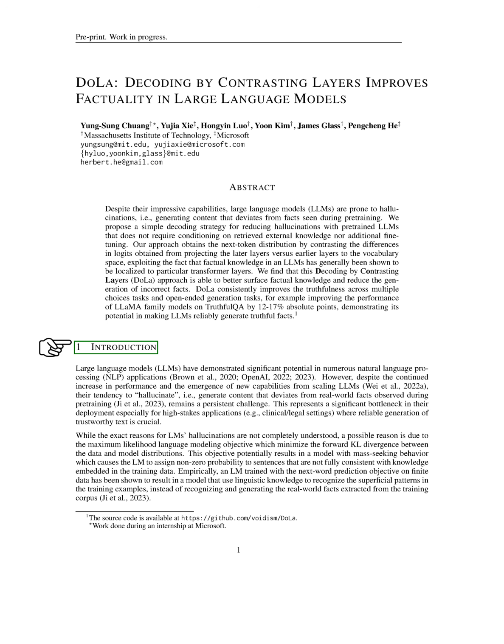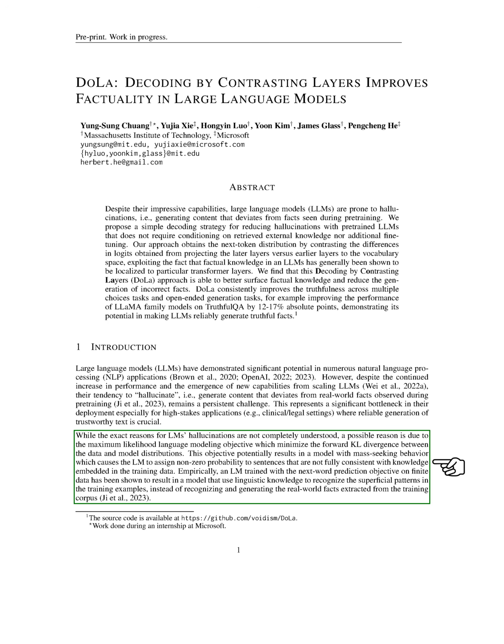Section 1 Introduction. Let's dive into the world of large language models, LLMs, which have shown great promise in various natural language processing, NLP, applications. However, there's a hitch. These models have a tendency to hallucinate, meaning they generate content that strays from the facts they were trained on. This is a significant hurdle, especially in high-stakes areas like healthcare or law, where accuracy is paramount. Why do these models hallucinate?